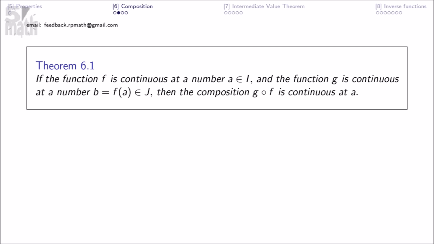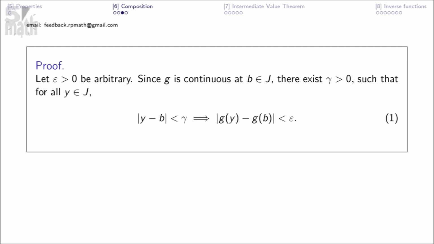If the function f is continuous at a number a in I, and the function g is continuous at a number b equals f of a in J, then the composition g of f is continuous at a. Let epsilon greater than 0 be arbitrary. Since g is continuous at b in J, there exists gamma greater than 0 such that for all y in J, this.